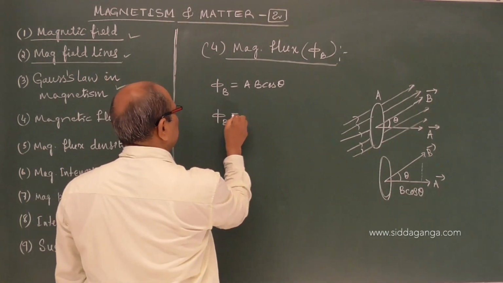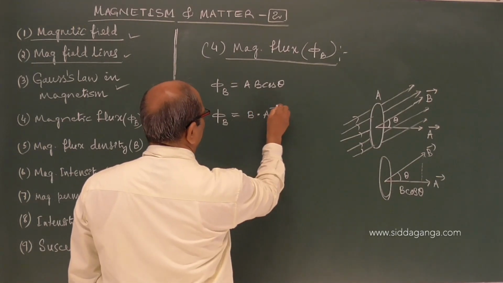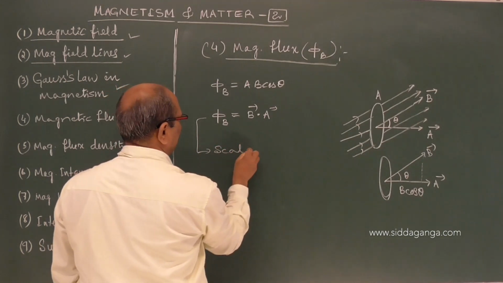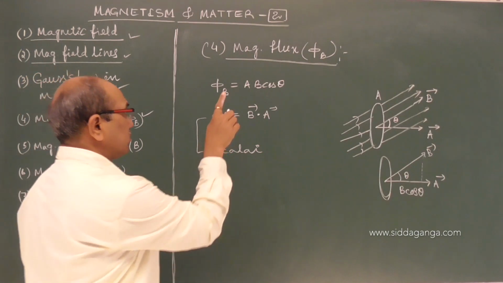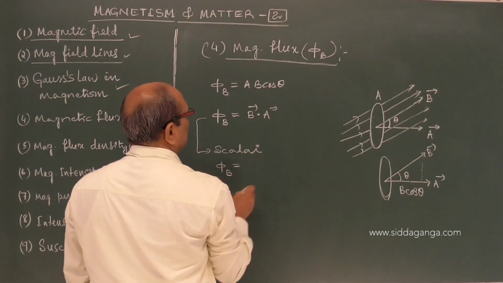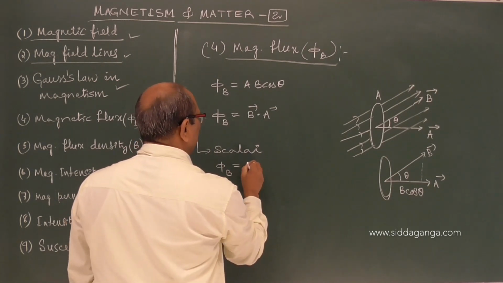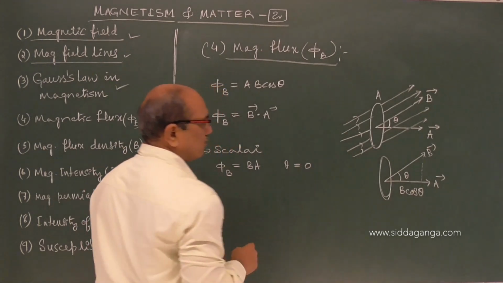We can represent it in vector form as B dot A, the dot product of two vectors. Therefore, we say magnetic flux is a scalar quantity. And this magnetic flux is maximum, BA, when theta is 0.